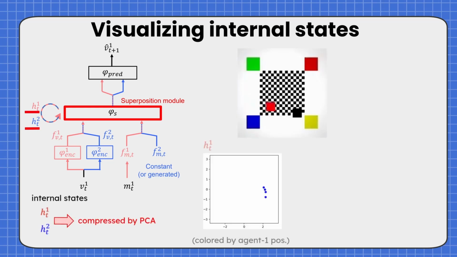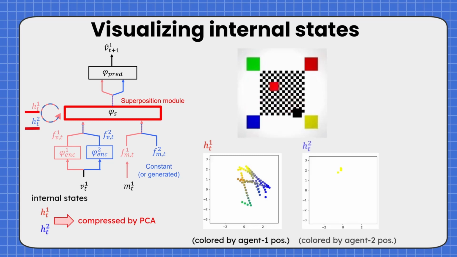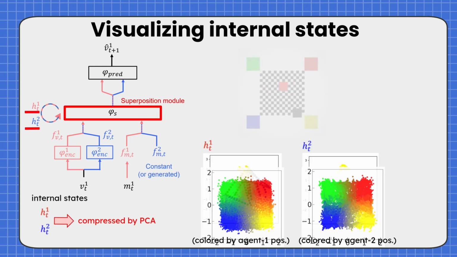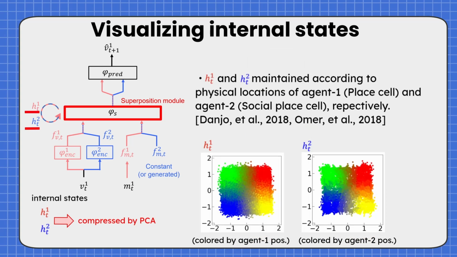Then, we visualize the internal states of the superposition network by PCA. The points are colored in response to the physical location of agent 1 for H1 and the location of agent 2 for H2. The left graph indicates that the internal state H1 is maintained according to physical locations of agent 1 like place cells. On the other hand, the graph on the right shows that the internal state H2 is maintained according to the physical positions of agent 2, the other. This can be considered as the recently discovered social place cells.